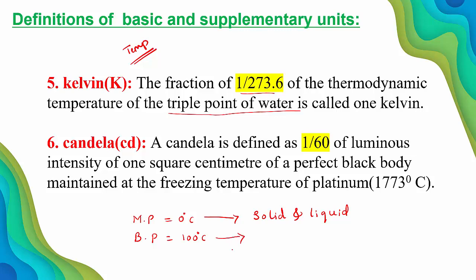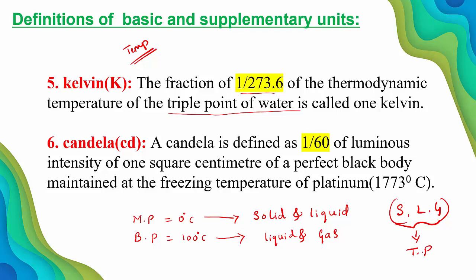Similarly, at the boiling point of water, 100 degrees Celsius, liquid and gas or vapor coexist together. So these are the three states of matter: solid, liquid and gas. When solid and liquid coexist, it is the melting point. When liquid and gas coexist, it is the boiling point. When solid, liquid and gas, all three states of matter, coexist together, that gives the triple point. So how to define Kelvin?